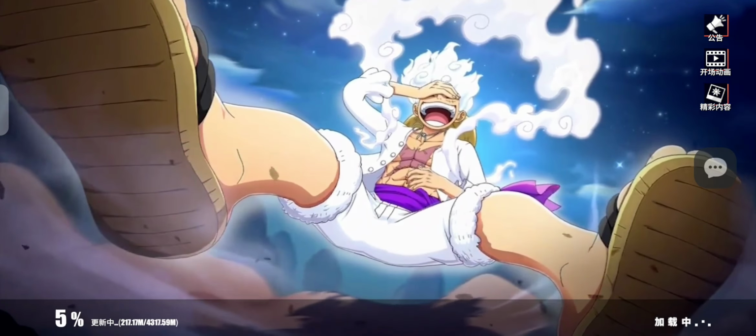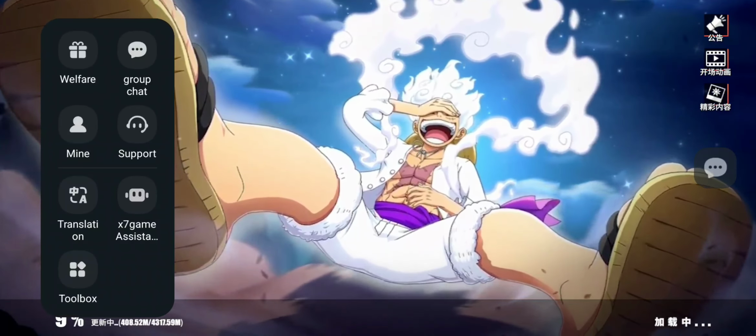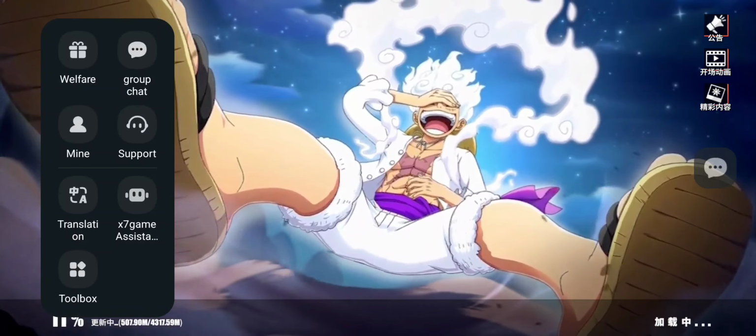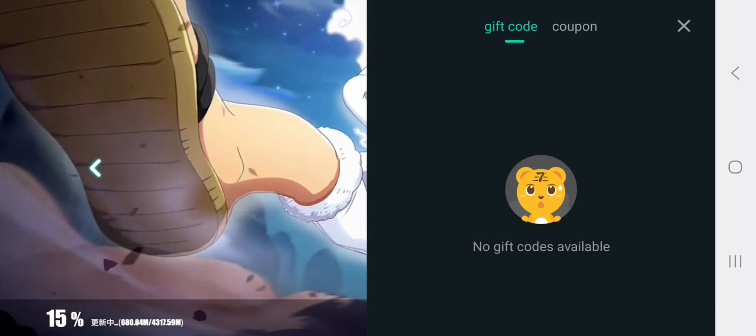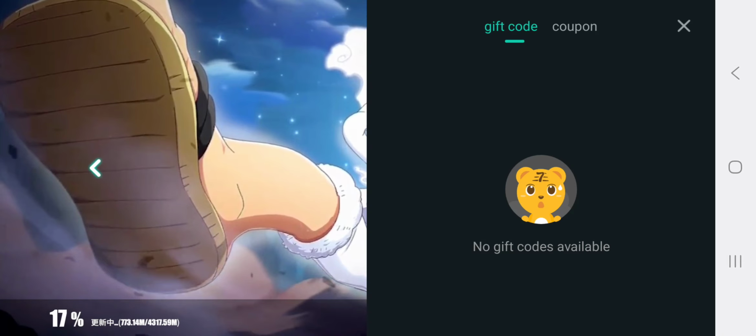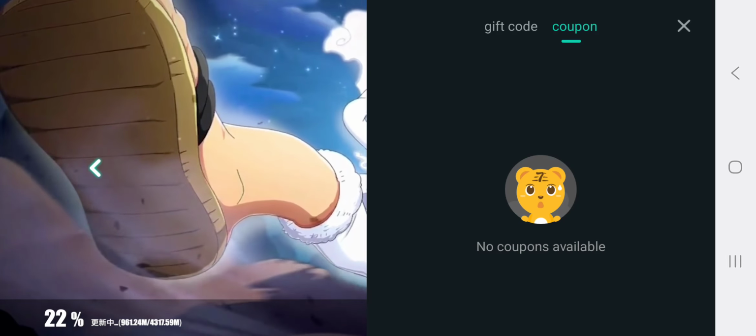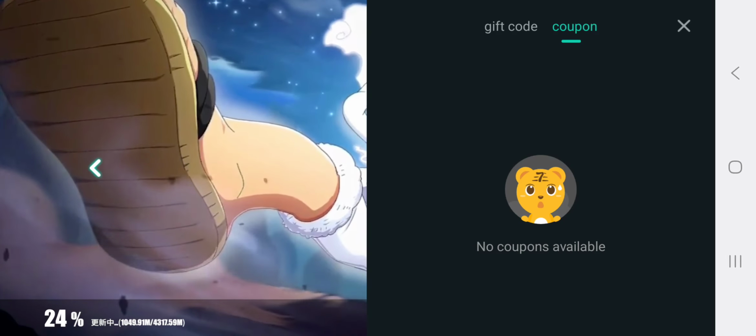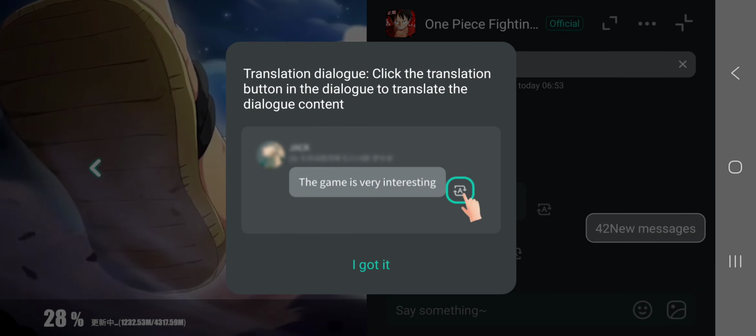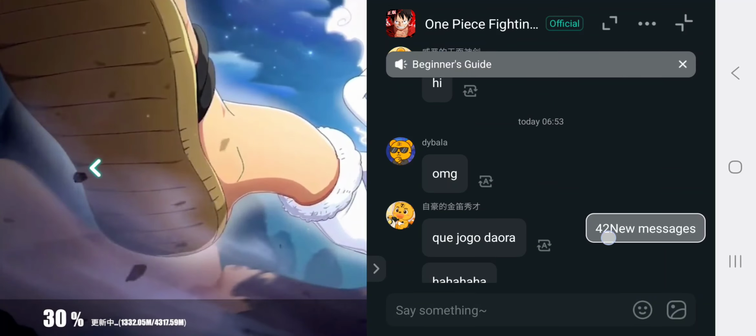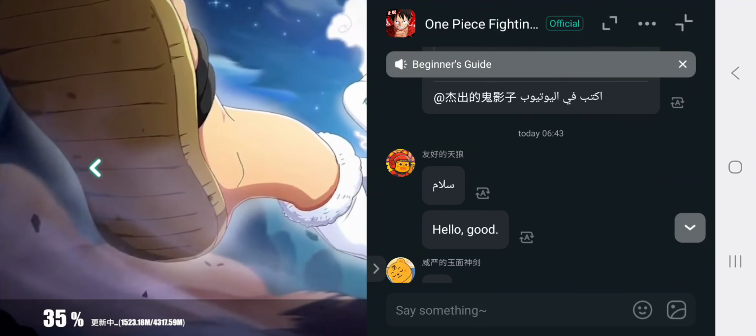Meanwhile, we can check some of the x7game features. Here you can see there's the main menu for the x7game features. We have the welfare button, which is basically an area where you can check gift codes and coupon codes. Once in a while you get that from x7games and you can redeem them in the game. Here we have a group chat where we can see people talking about the game and stuff like this.